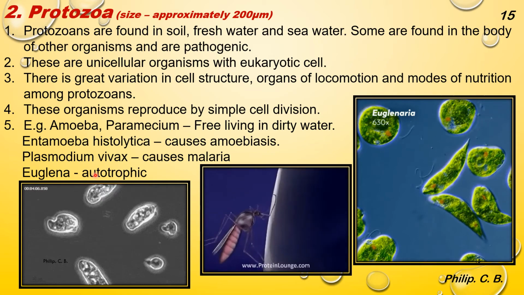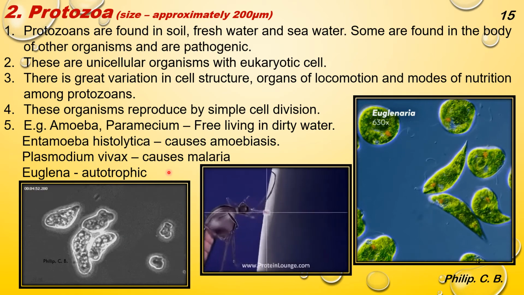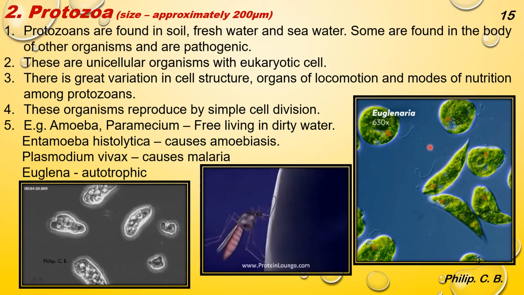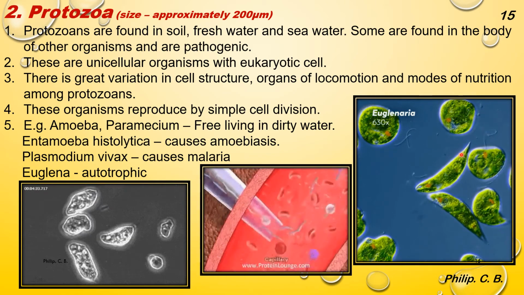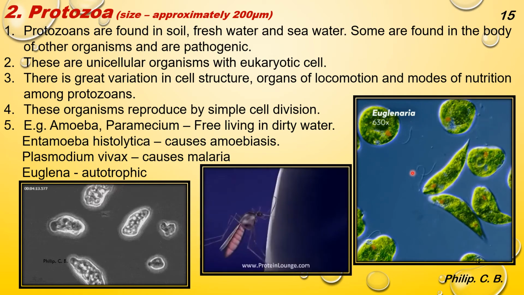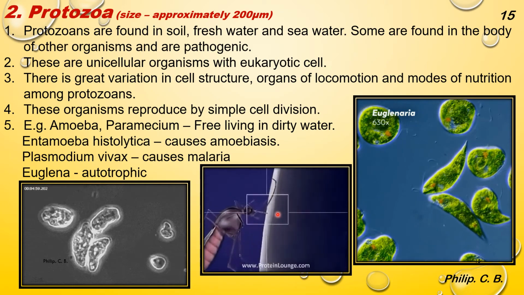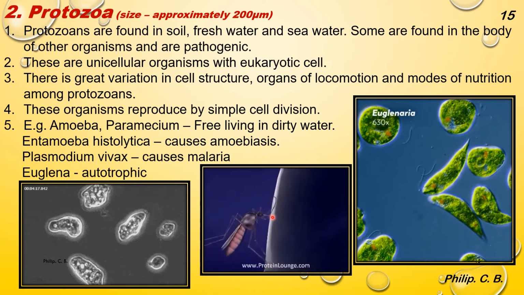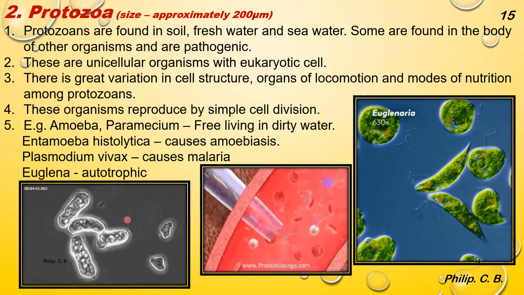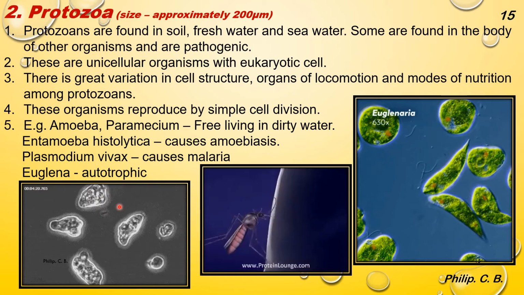Third, Euglena, autotrophic. Why are they autotrophic? Because they are green in color, having chloroplast. So students, you can see this animation image of Euglena, which is green in color because of chloroplast. They have flagella for locomotion. Here you can see the animation image where the mosquito is injecting and Plasmodium is getting transmitted into the human body. And here, the movement of Entamoeba histolytica.